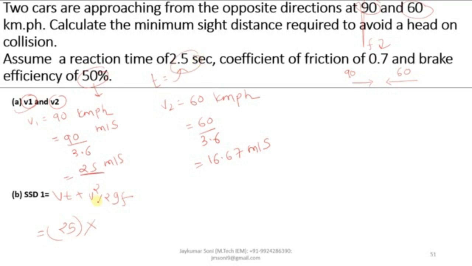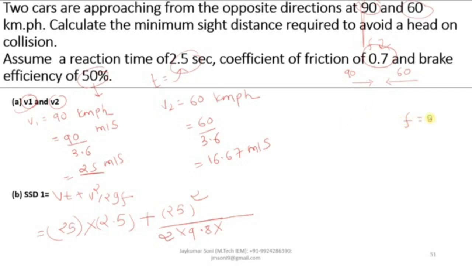T is given as 2.5, G is 9.8. Now the coefficient of friction F is given as 0.7. Now let us discuss about the new thing.